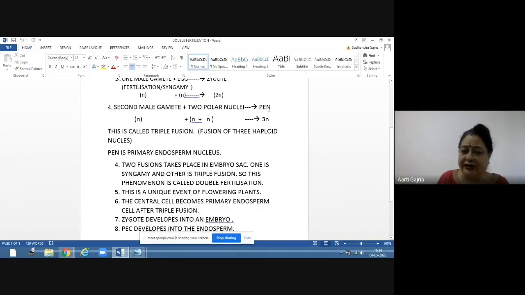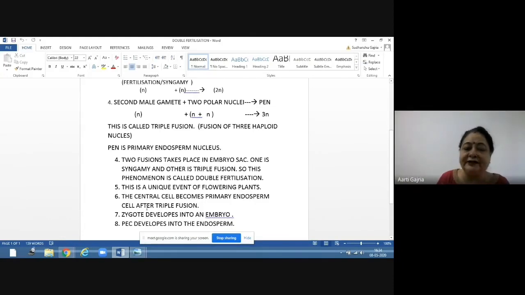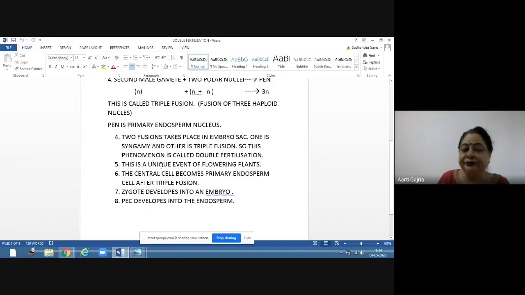Now this nucleus develops into the central cell, which is having polar nuclei, will become primary endosperm cell after triple fusion. After triple fusion, it will become primary endosperm cell. And zygote will develop into embryo and primary endosperm cell will develop into endosperm. Clear? Yes, it will be more clear with the help of the diagram. I am going to show you the diagram also.